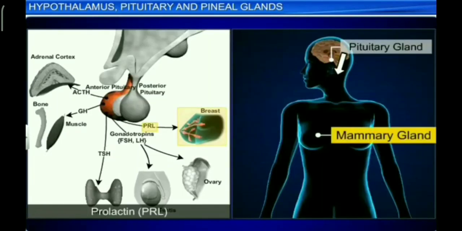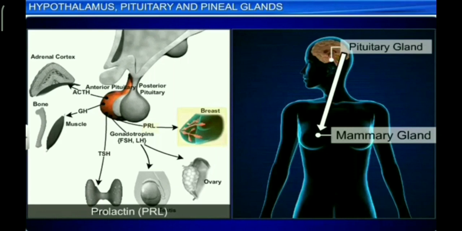Second hormone, prolactin or luteotropic or mammotropin. Prolactin is a unique hormone among the pituitary hormones, as it is under predominant inhibitory control from the hypothalamus. Prolactin activates growth of breasts during pregnancy.